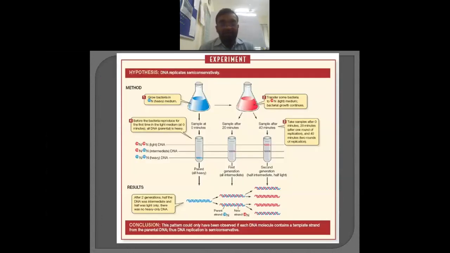They took E. coli cells. The E. coli cells were grown for many generations on a heavy nitrogen containing medium. Generally, for cell growth, a nitrogen source is required. Here they provided ammonium chloride, but with only one modification.